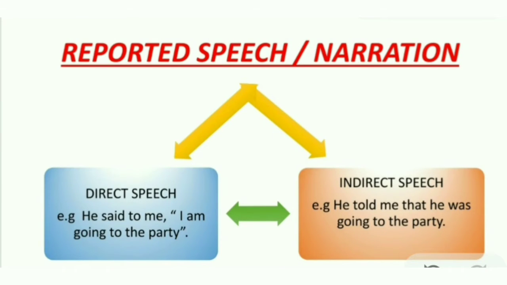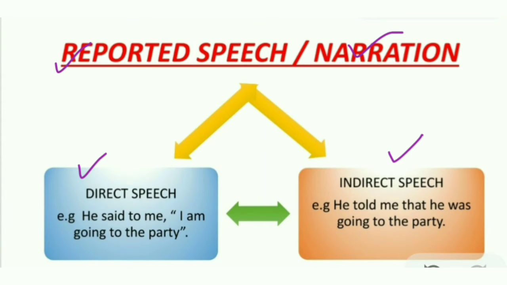Before getting to know about this topic in detail, you should know what is reported speech or narration. The act of reporting or narrating the words of the speaker is called reported speech or narration. It is of two types. Number 1, direct speech. Number 2, indirect speech.